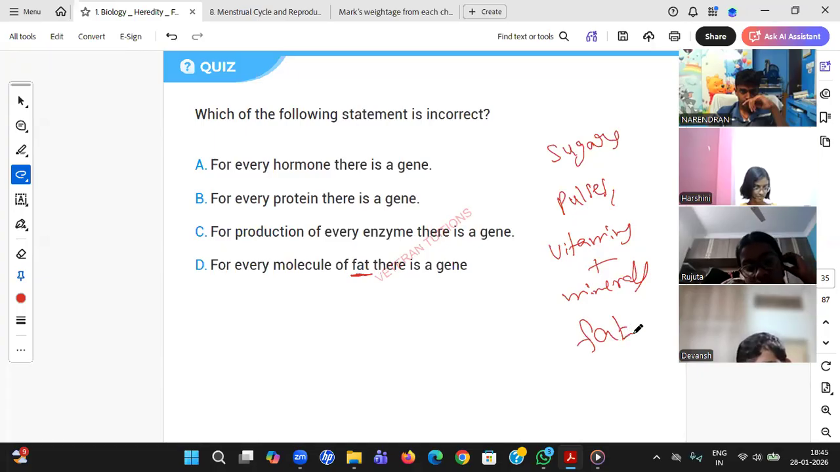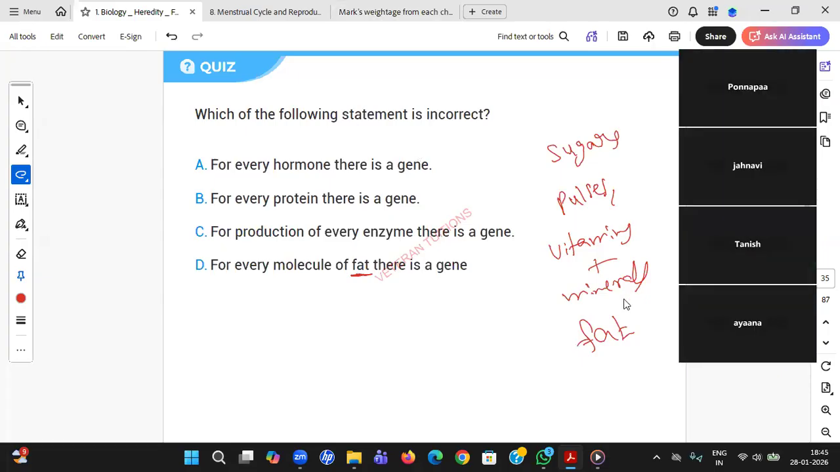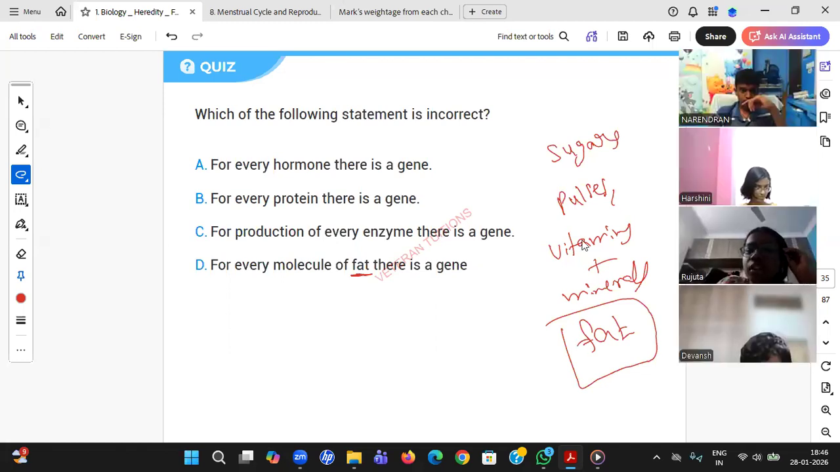Then what is fat for? Megha, Devansh, Rujuta, what is fat for? Sir, it's used for energy, like energy storage. Okay, yes, sure. You're absolutely right. Fat is also energy storing, and whenever it is required, it will convert that back into energy.